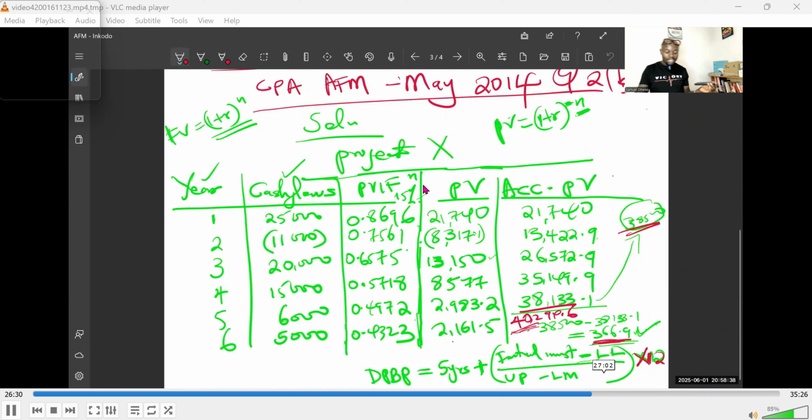And you can see the discounting factors there: 0.8696 for year one, 0.7561 for year two, and all that. Now, the column for present value, we are discounting the cash flows that were given. We are multiplying the discounting factor, which we've already picked, and I've shown you how to get the discounting factor from the discounting table or from your calculator.